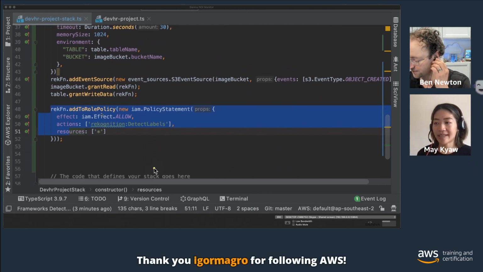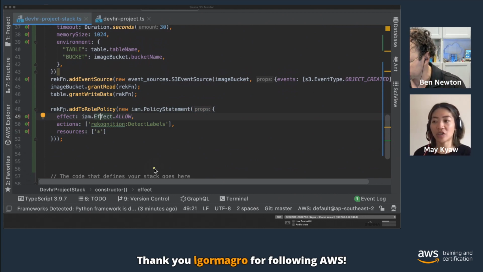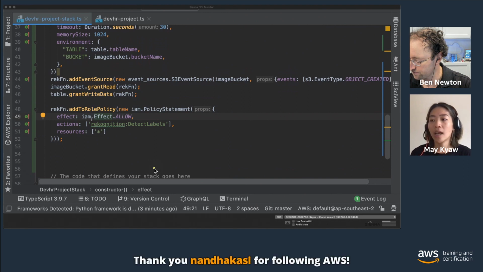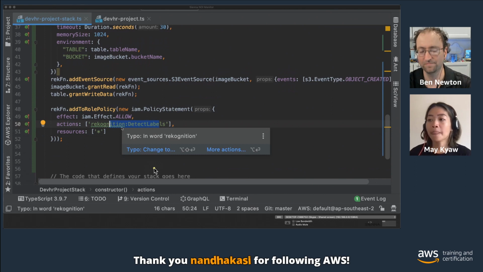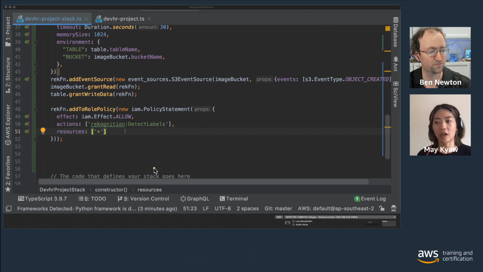So the next one is adding a role policy to the Lambda. If you remember, the Lambda function is going to call Amazon Recognition to do the image processing, to detect labels in the image. We want to allow the Lambda function to detect labels of the recognition, and all of these recognition resources that we want to allow. That's basically the permission policy that we define for the Lambda.